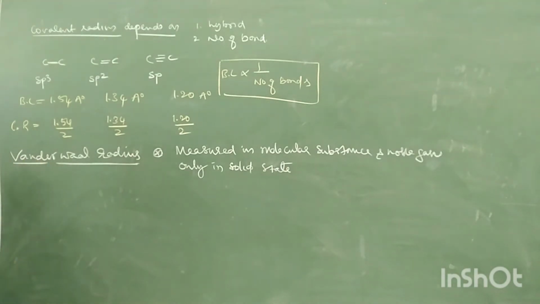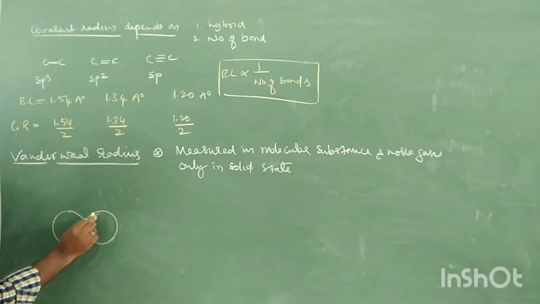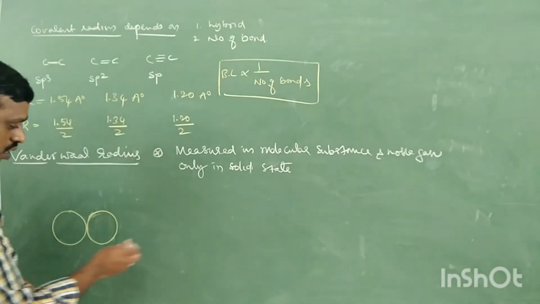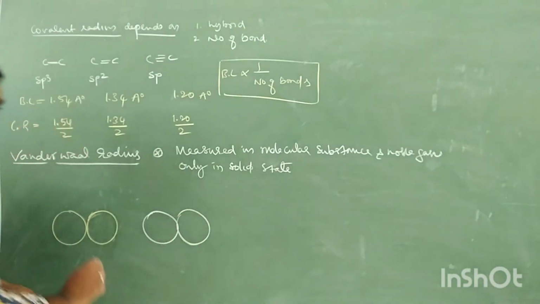Right. Now let us take an example here. I'll take two chlorine molecules. This is one chlorine molecule. Okay, the size will be the same, the atomic size will be the same. This is one chlorine molecule. Take another chlorine molecule, this one.